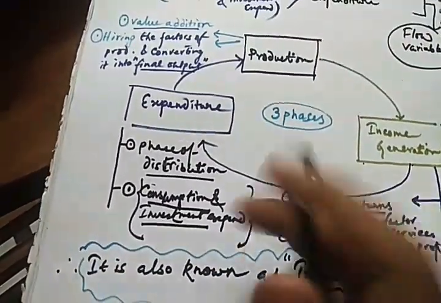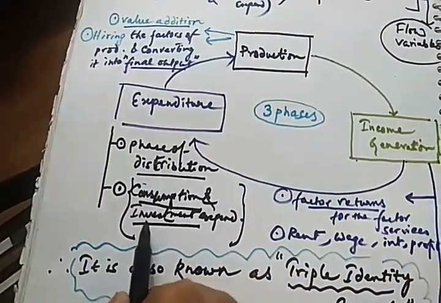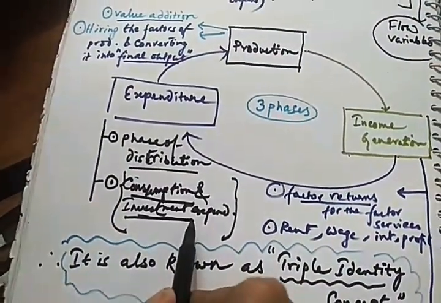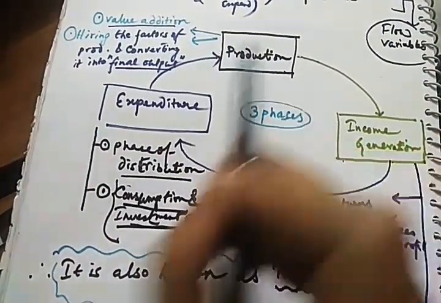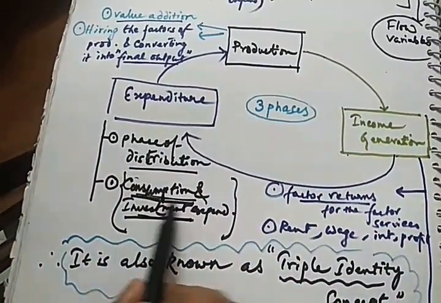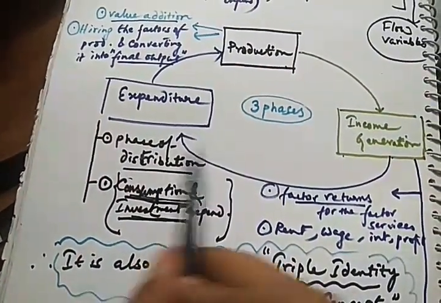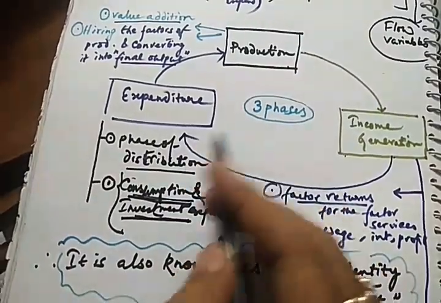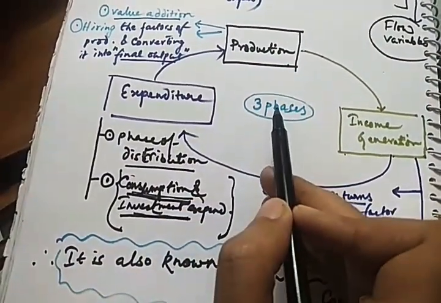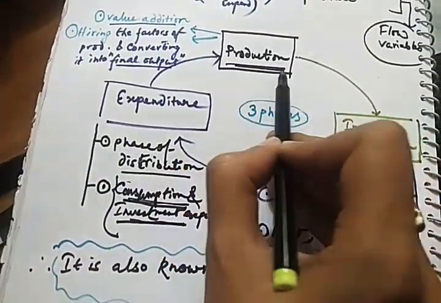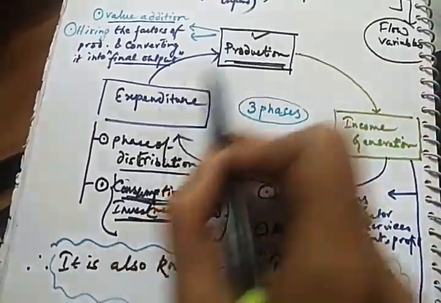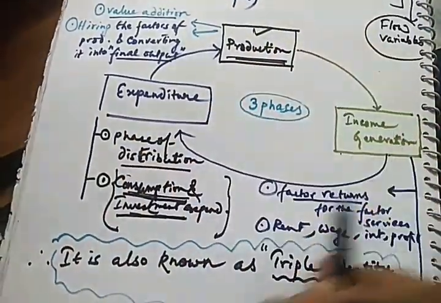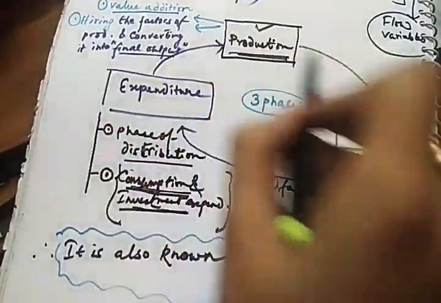So when these expenditures are done and when the producer further invests in their company, it will generate more production. When the consumer starts consuming more and more items and does consumption expenditure, they are ultimately generating more demand, and more demand leads to more production activities. Thus, this entire movement is the circular flow of income.